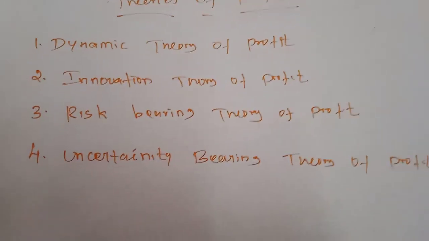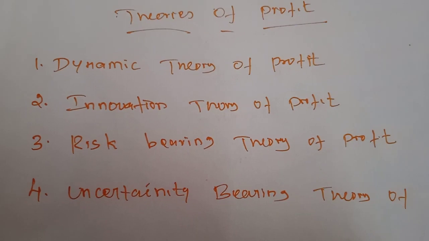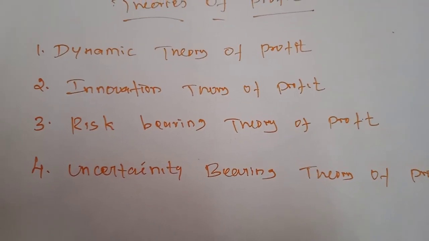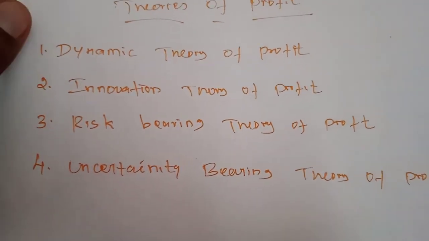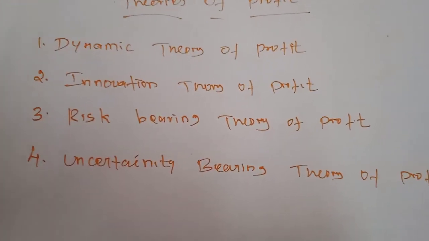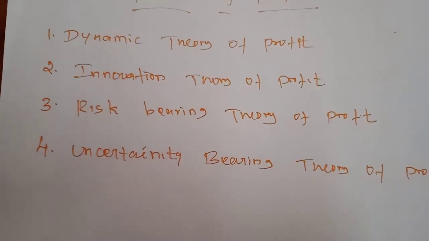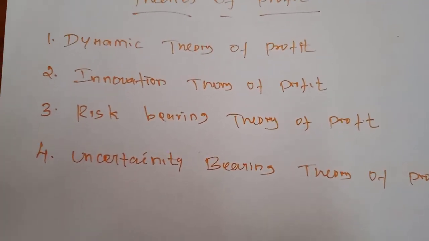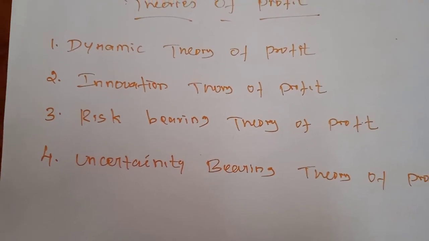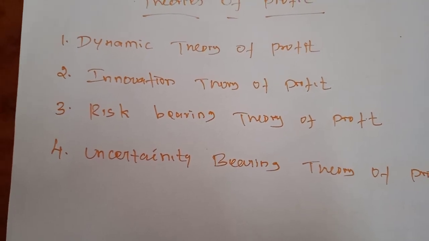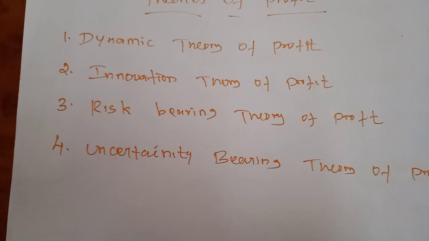If a society is static, without any changes and remaining the same for a long time, the entrepreneur will never get any profit. Only when there are changes in consumption, preferences, and technical know-how does the entrepreneur have the possibility of getting profit. A static society is one where everything is stationary or stagnant and there is no change at all.